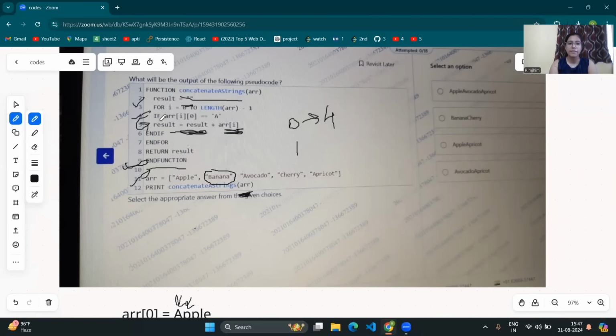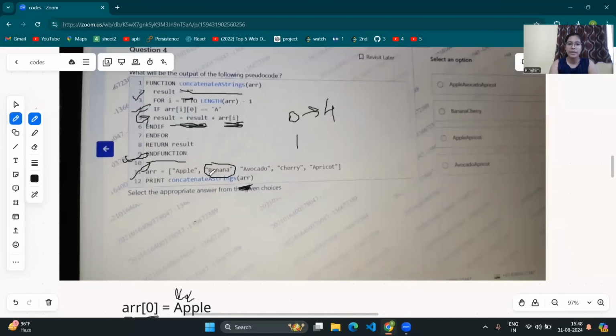We will check whether the first character is A. Here the first character is B. The character at 0 index is B. So this condition fails. We will not go into the if condition. We will go to end if. Now let's erase it. Now again I plus plus. Now I will go from 1 to 2.